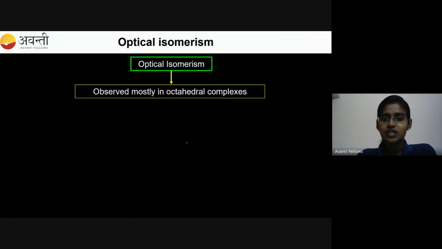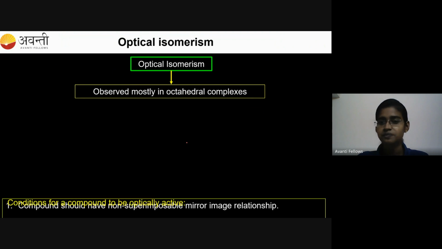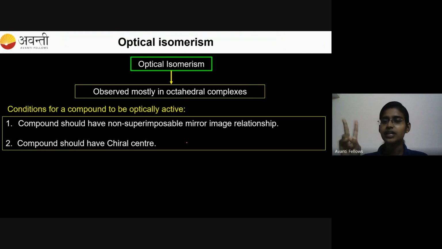So optical isomerism is observed mostly in octahedral complexes. As I have told you, geometrical isomerism exists in octahedral as well as square planar, but optical is mostly observed in octahedral. There are 2 conditions for a compound to be optically active. First, the compound should have a non-superimposable mirror image and it should have a chiral center. Very, very important condition. This applies for organic chemistry also.